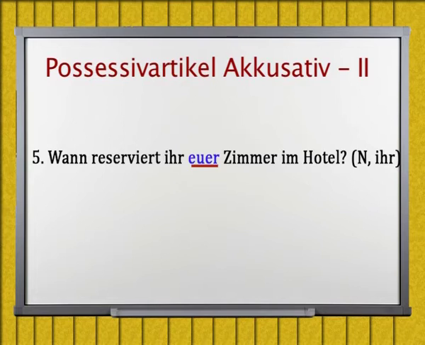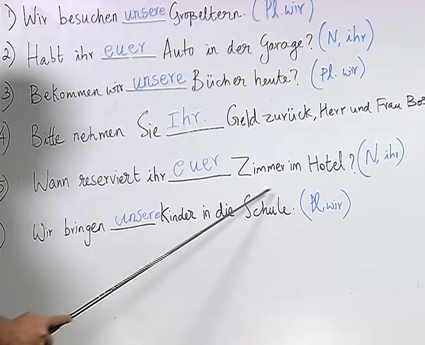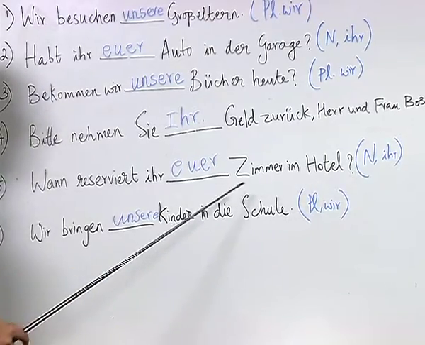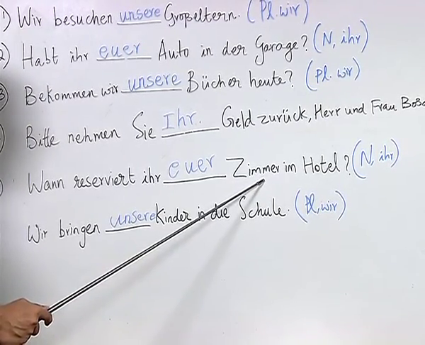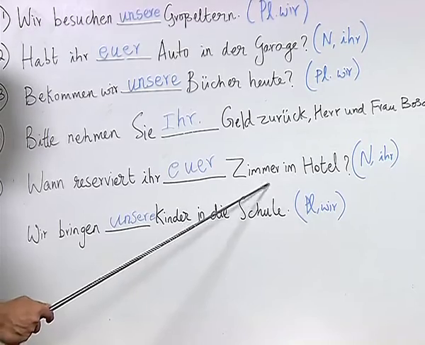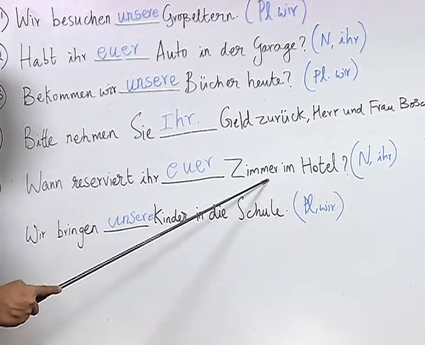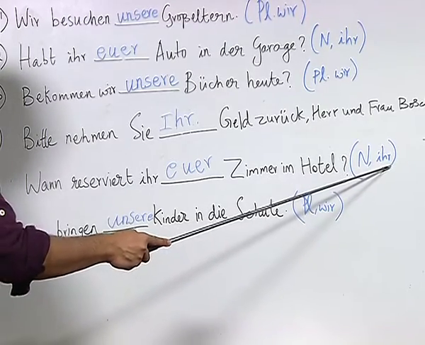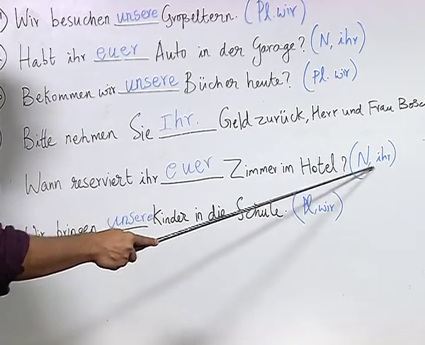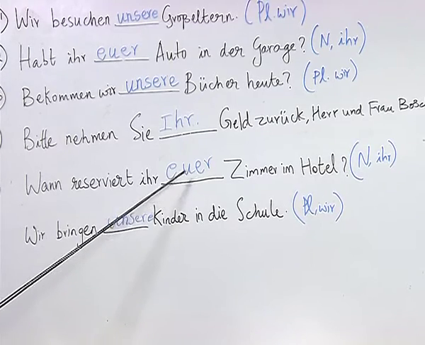Wann reserviert ihr euer Zimmer im Hotel? Here also the student has written the correct answer. Here we have Zimmer, das Zimmer, which means a room, and as you know, N shows that the noun belongs to the neutral gender, and we have the pronoun ihr. Combining these two, we get the answer euer.